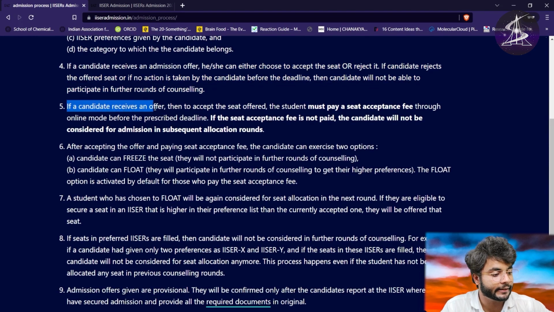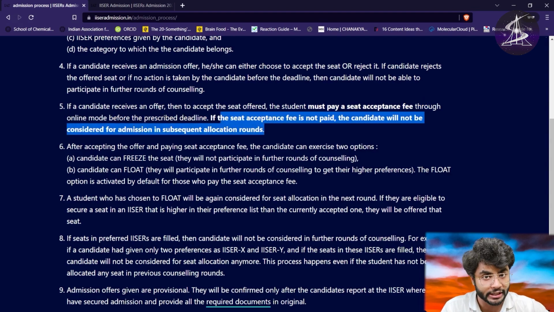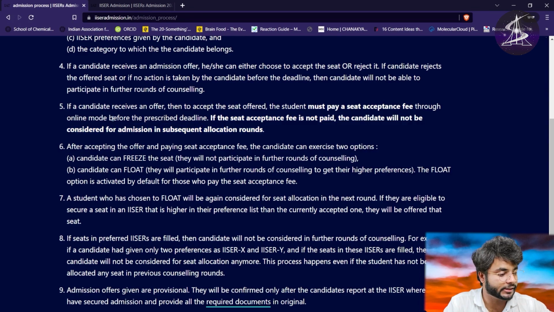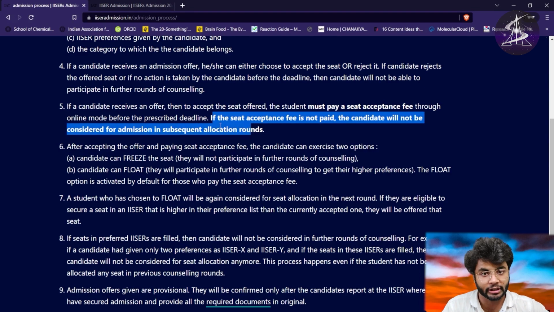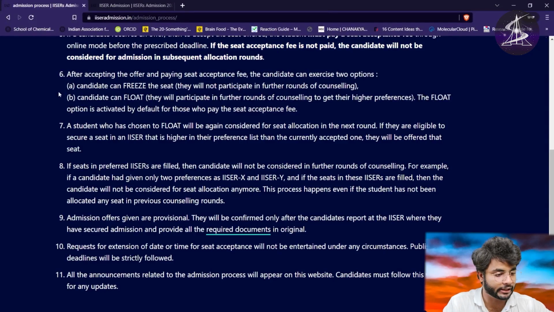Now if a candidate receives an offer letter and chooses to accept the seat offered, the student must pay the seat acceptance fees through the online mode before the prescribed deadline. If you are not able to pay the fees, that is SAF, seat acceptance fees, then you will not be allowed in further rounds of the counseling process and you will not be given any of the seats.